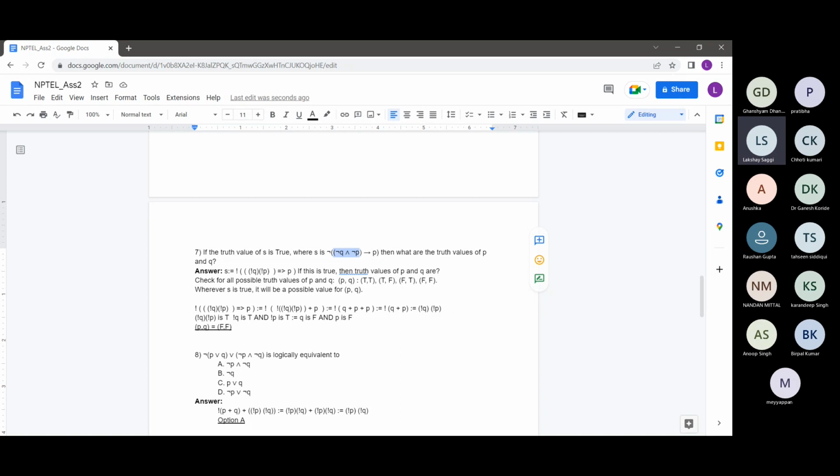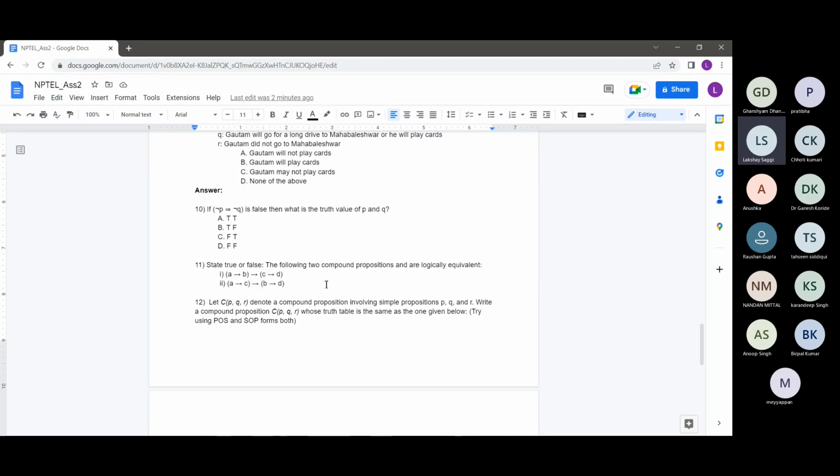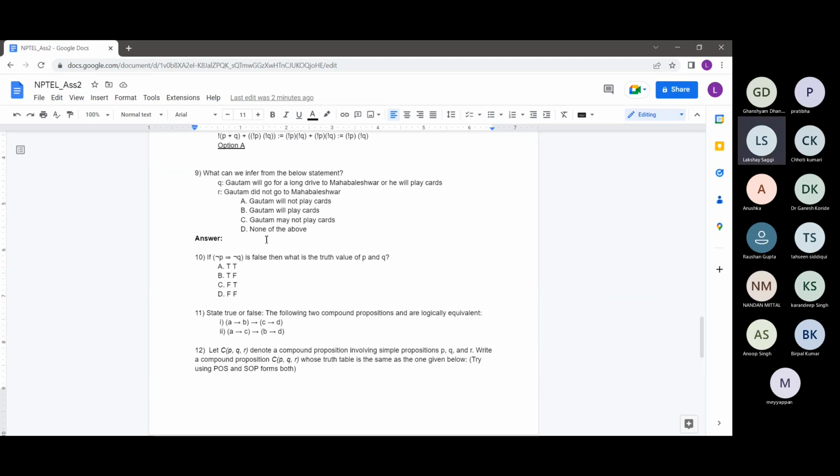So definitely that way also works. I was just trying to capture the most general method by which we approach these problems, which is generally to simplify the problem and then see the truth values directly. So Dr. Ganesh Korede's method is also correct, and this is how we can approach this problem also. So, coming to ninth question now.